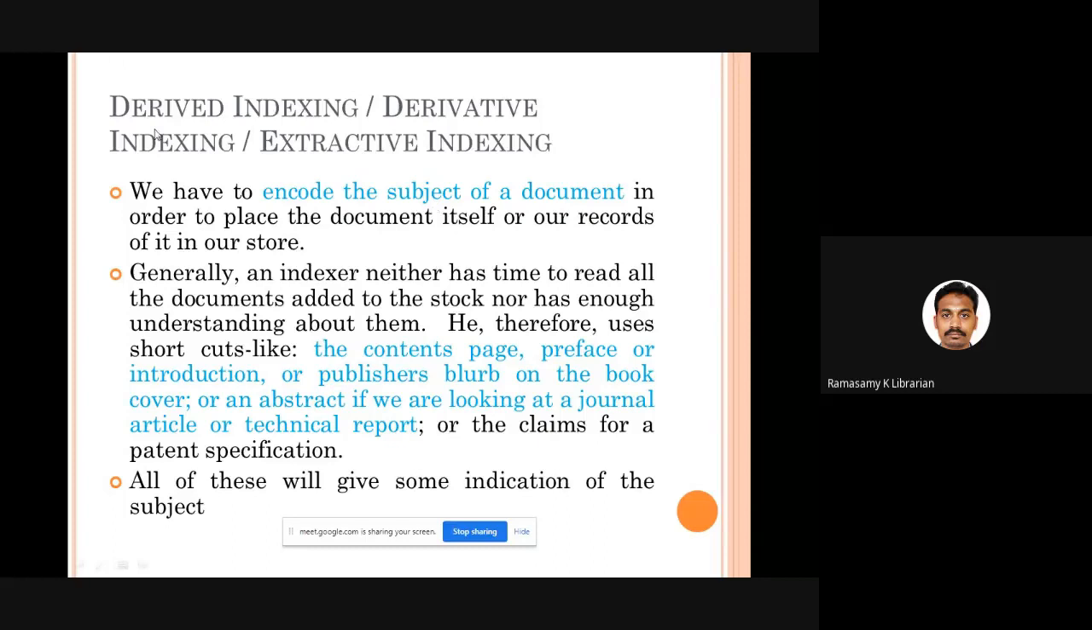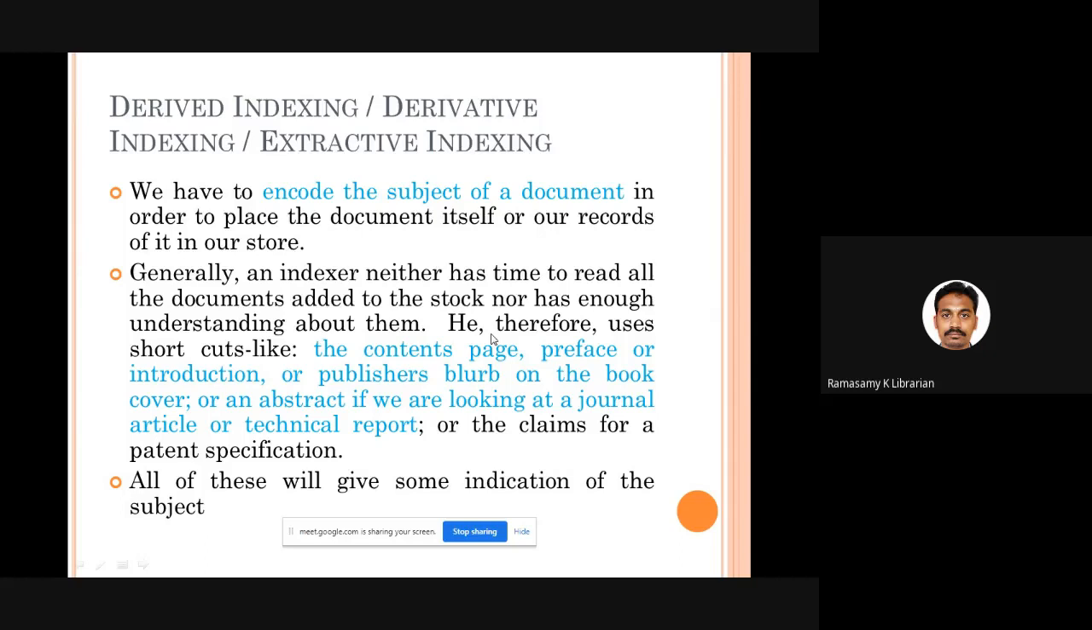Then comes derived indexing. As I told you, derived indexing means you receive a book in your library, you read the title of the book, or you read the abstract, the table of contents. If you require, you can even go through the contents of the book. From the title, the abstract, the table of contents, the text, you collect some words. Those words are going to be used by you to denote the subject headings of a particular document.